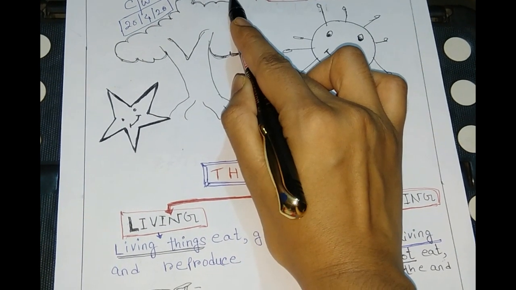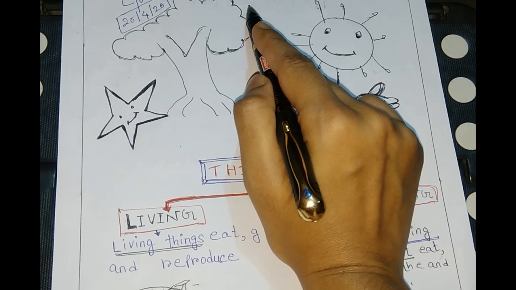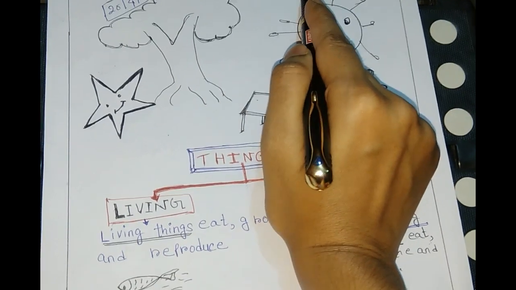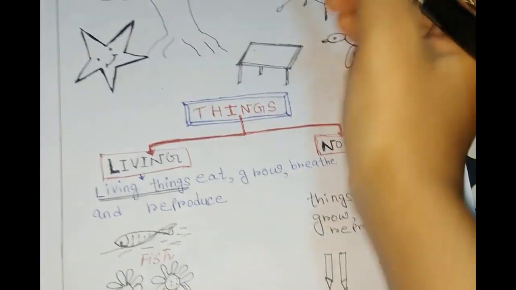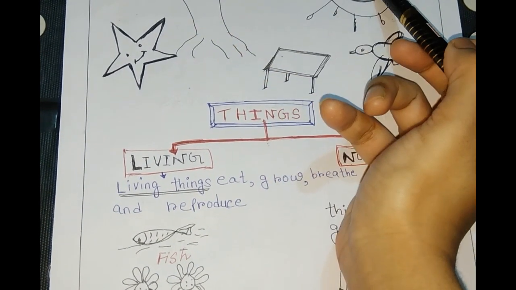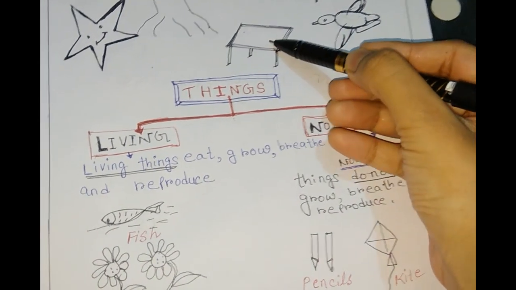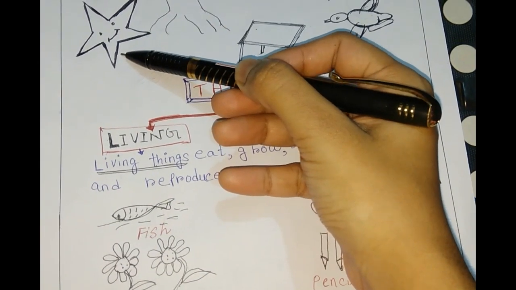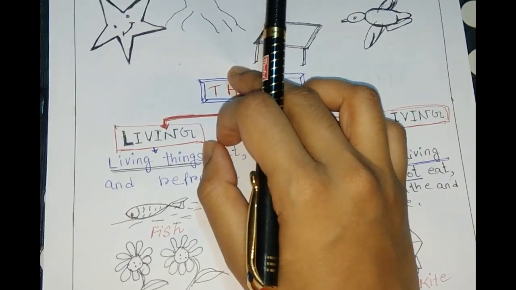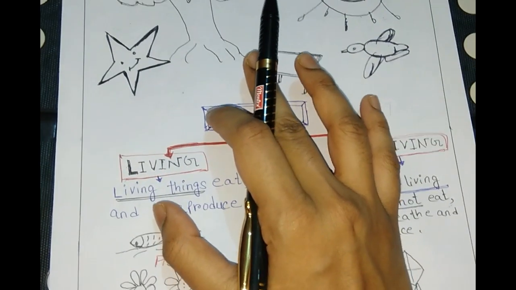Today you will learn in this chapter about the things you will see around us. Okay, so let's see what this is. This is a tree. This is the sun, birds, table, star. So these are all the things which you can see everywhere.